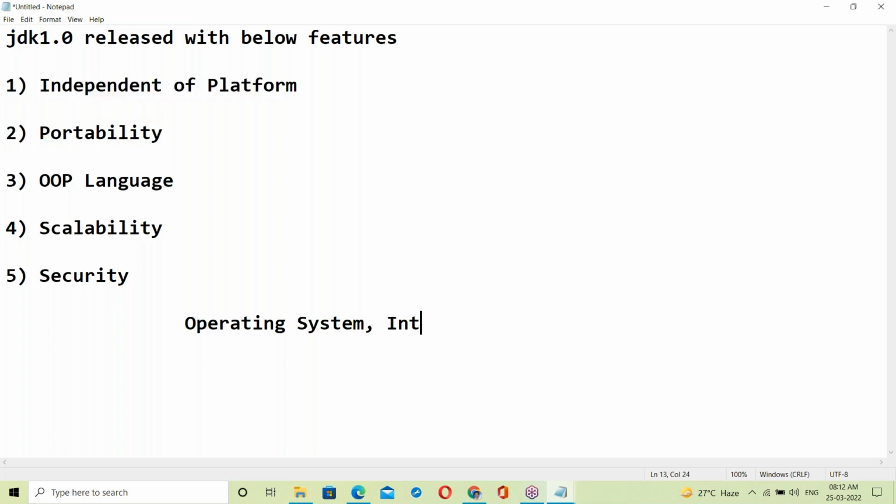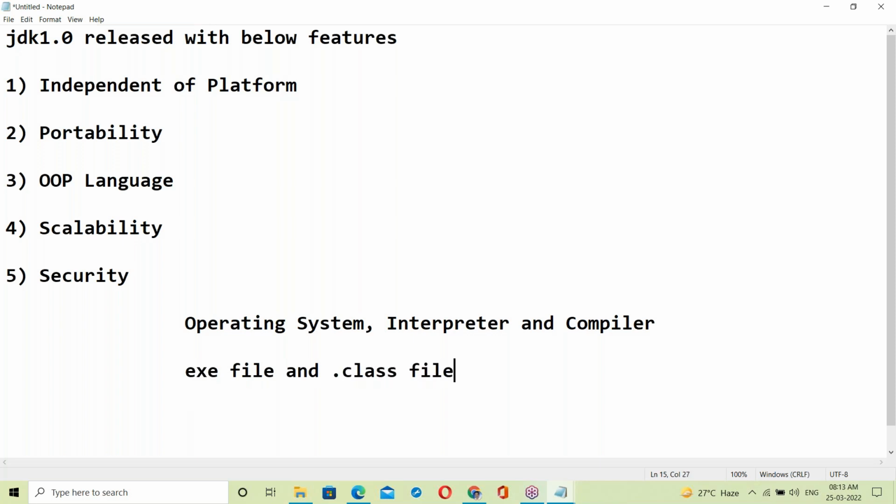Next, what is an interpreter? Interpreter and compiler knowledge. So: operating system, interpreter, compiler. Next, about the exe file and the dot class file. Apart from this, low level languages and high level languages.